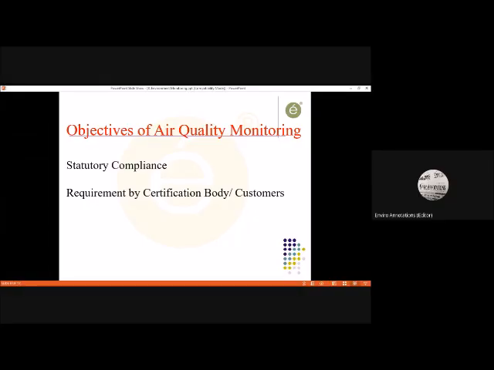Suppose the industry or the project is not falling under any kind of statutory requirement, but there is a certifying body taking up certification for ISO 9001 or ISO 14001 or OHSAS or any related standard. They ask that you have to get this ambient air quality monitoring done.